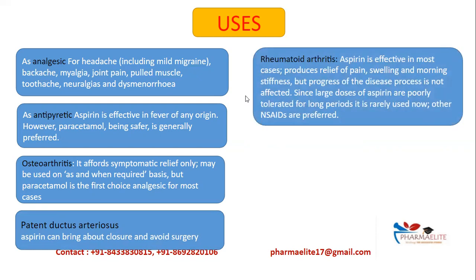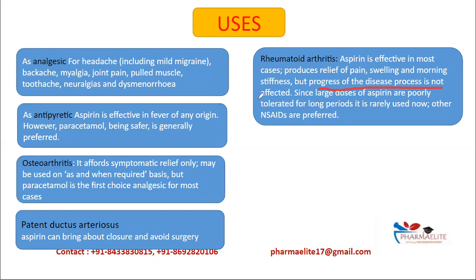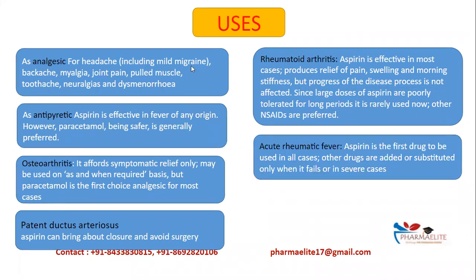Next is rheumatoid arthritis. Aspirin is effective in most cases of rheumatoid arthritis. It produces relief of pain, swelling, and morning stiffness, but progression of the disease is not affected. It only relieves the pain. Since large doses of aspirin are poorly tolerated for long periods, it is rarely used now. Other NSAIDs are preferred. Next is acute rheumatic fever. Aspirin is the first drug to be used in all cases of acute rheumatic fever.